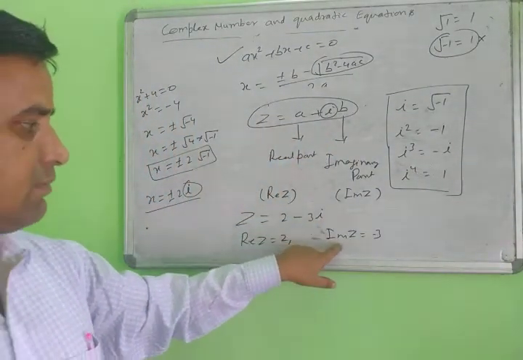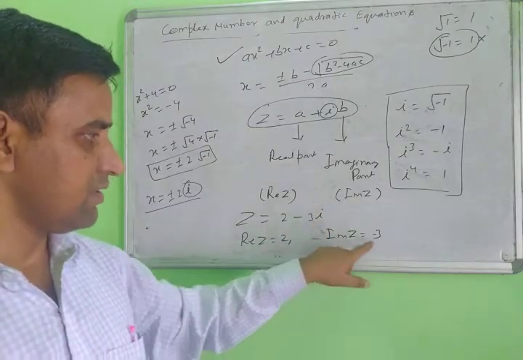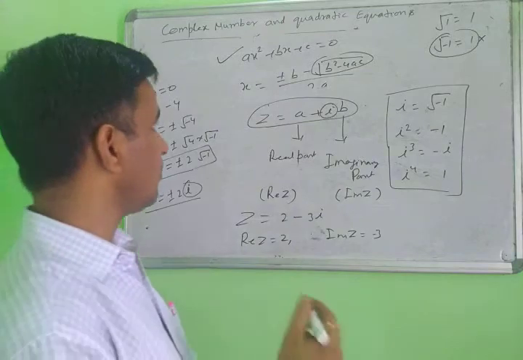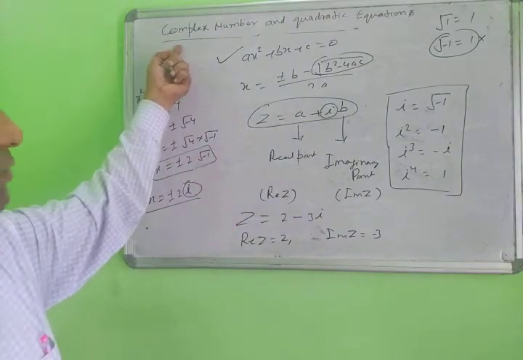Iota form means the imaginary part. The imaginary part is represented by the iota form, so this is minus 3. In this form you can write the imaginary part and the real part. So this is clearly complex. What is a complex number?